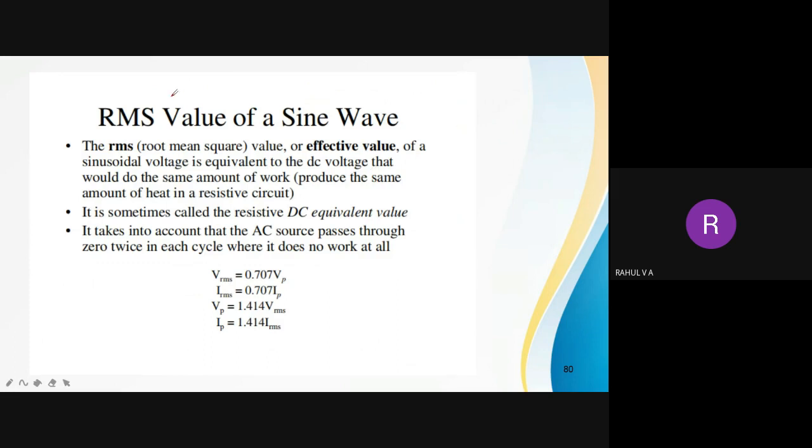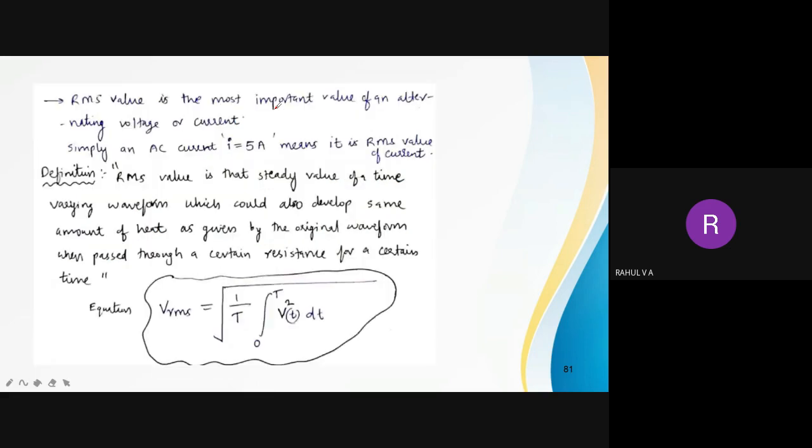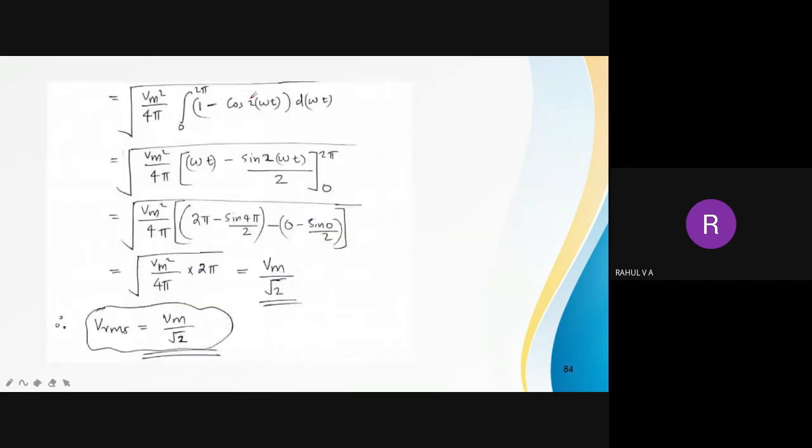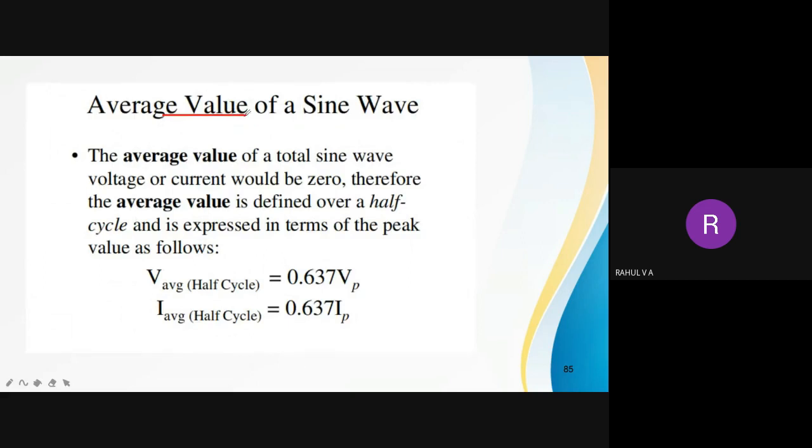And we will see our RMS value of a sine wave. So far what we have discussed: time period, frequency, instantaneous value, peak value, peak to peak value. Next, before going to RMS, what I am going to discuss is average value of a sine wave.